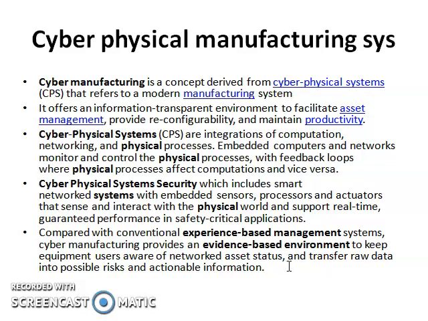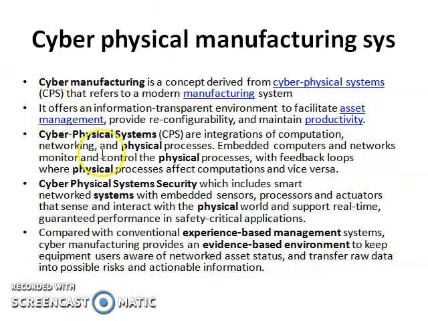It is a concept derived from the cyber physical system that refers to the modern manufacturing system. It offers an information transparent environment to facilitate asset management, provide reconfigurability and maintain productivity.